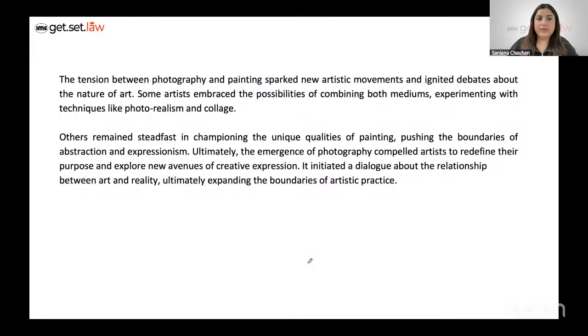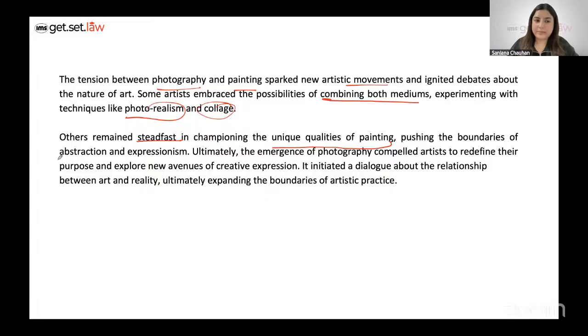When we read further, it says the tension between photography and painting sparked new artistic movements. There were multiple debates on it. Some artists embraced the possibilities of combining both mediums, and one consequence of this was photorealism and collage. Others remained adamant, or steadfast, in championing the unique qualities of painting, right?